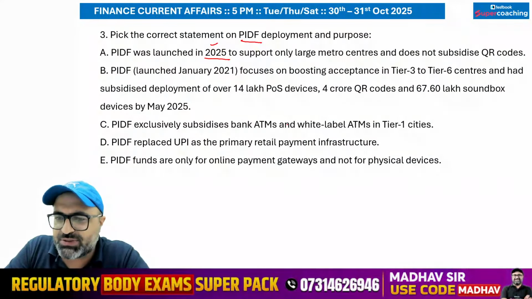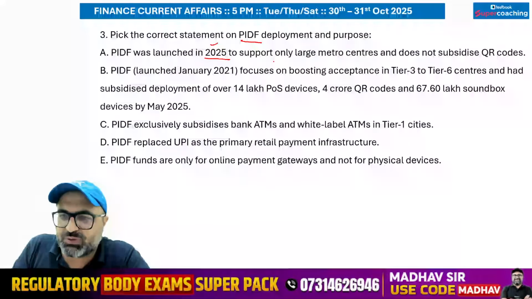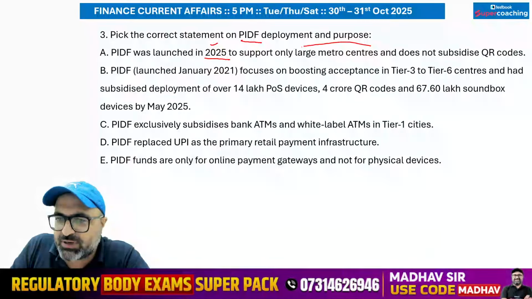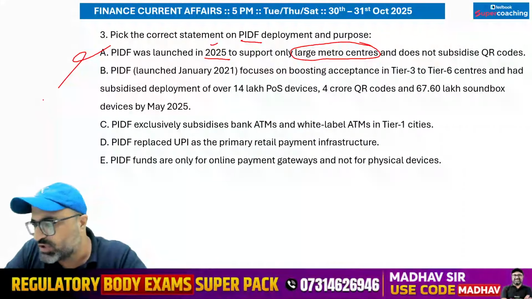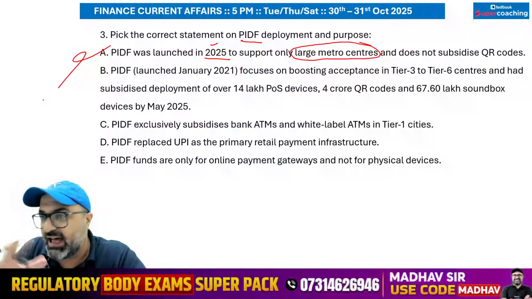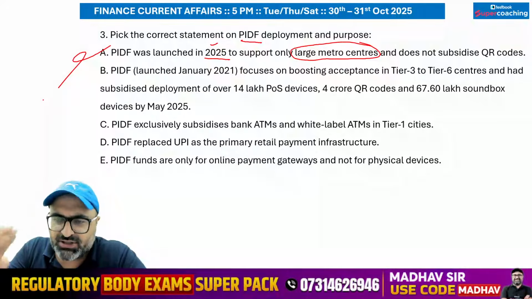Give me the answer. No sir, this is a wrong statement. Why is it a wrong statement? PIDF was not launched in 2025 to support only large metro stations. दोनों ही कॉन्टेक्स्ट में गलत है. एक तो PIDF को 2025 में लॉन्च नहीं किया गया और दूसरा इसका टारगेट लार्ज मेट्रो स्टेशंस नहीं है. इसका टारगेट है Tier 3 to Tier 6 cities और centers.